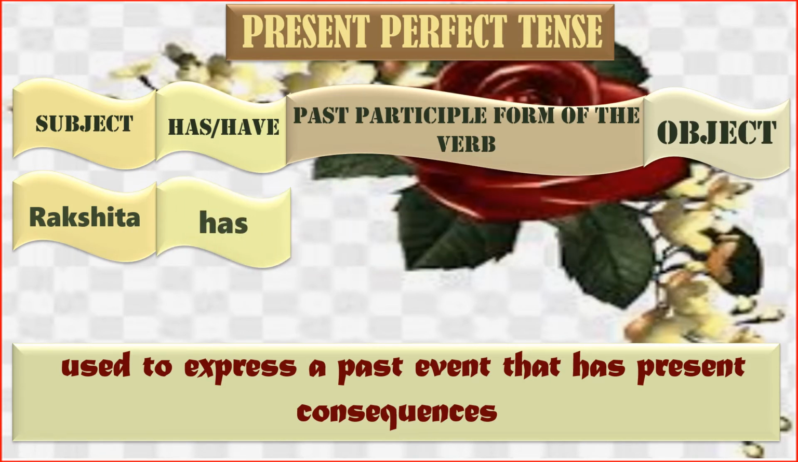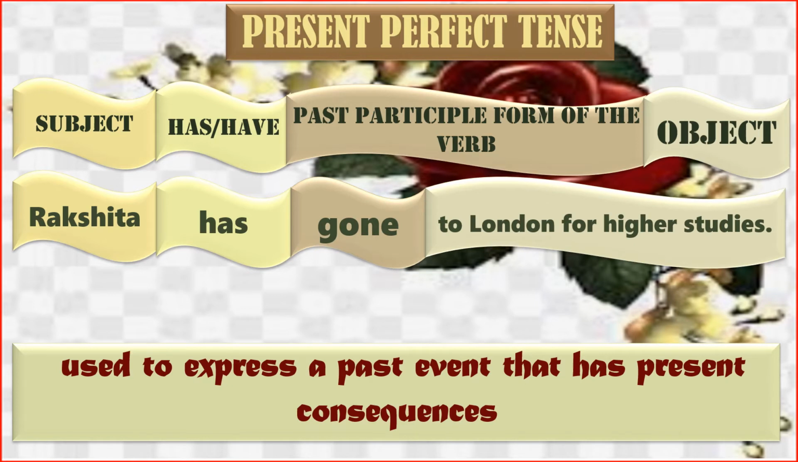Rakshita has. Why has? Because Rakshita is in singular. Rakshita is one girl. So the subject is in singular, and therefore singular auxiliary verb under perfect tense is has, and therefore Rakshita has gone to London for higher studies. So gone here is V3 form. Go, went, gone. Rakshita has gone to London for higher studies.